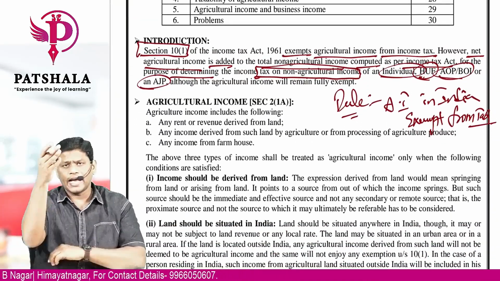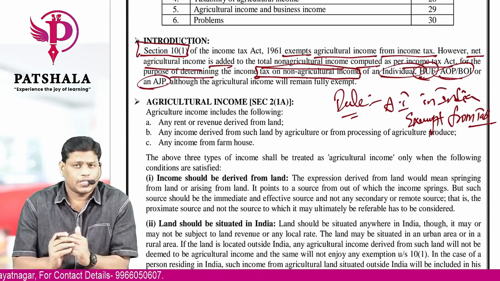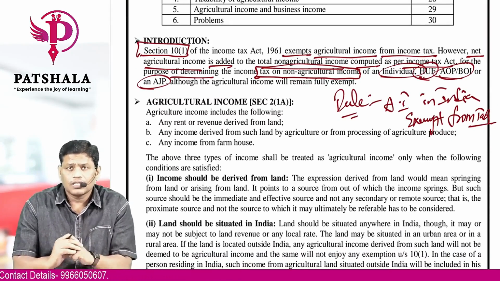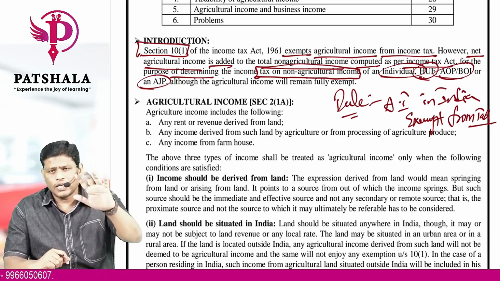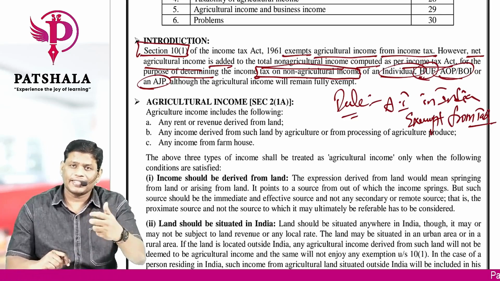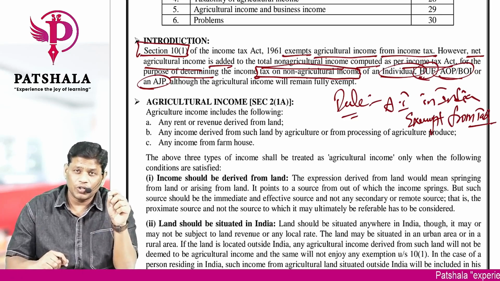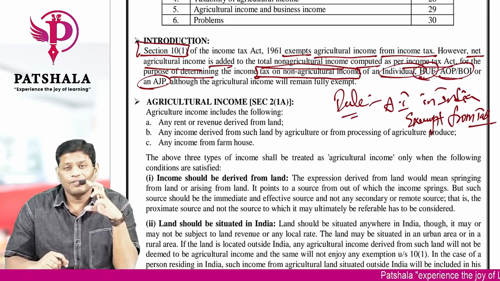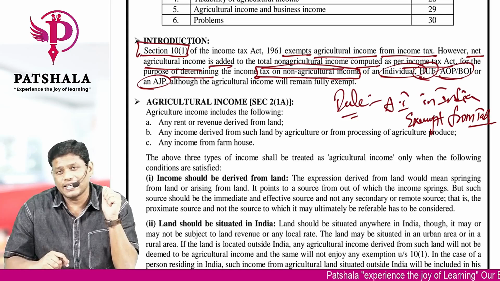As I told you, I asked you to list down certain 10 items which can be said as agricultural income. Some list you might have written. Now keep that list with you. We will compare that with the definition that we are going to study in the next 30 minutes. And we will try to understand what agricultural income is all about.